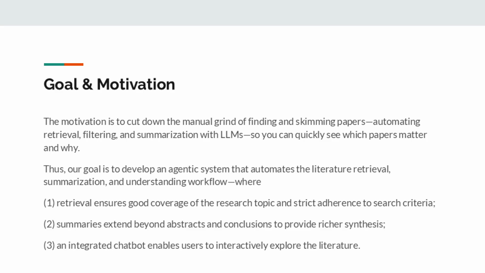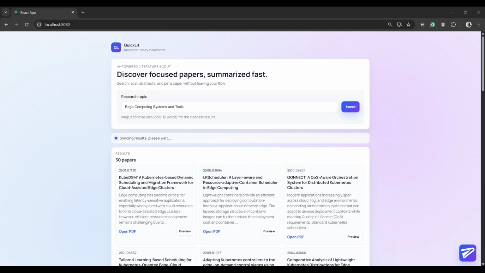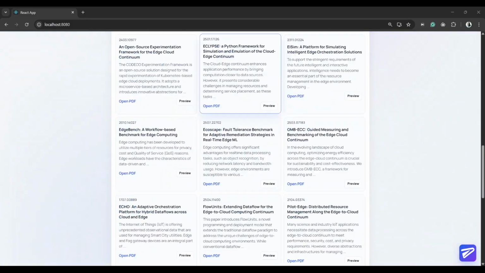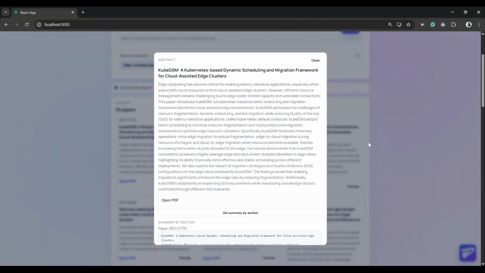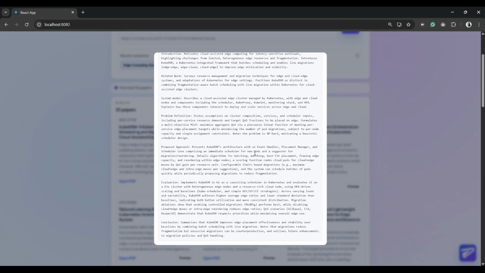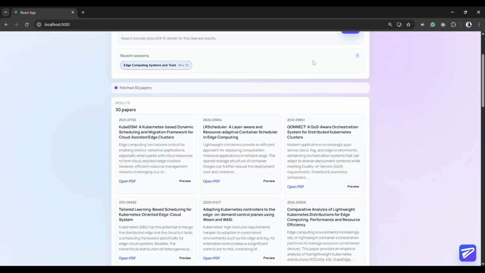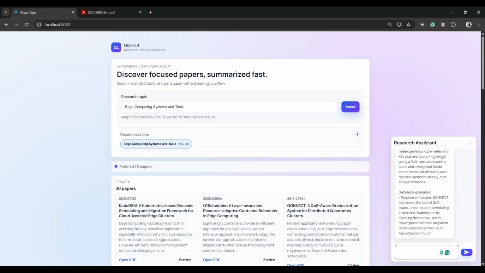So we'll start with the demo. As you can see, we have a pretty simple API. The user can search with their inputs, and it will output a maximum of 30 papers right now, and they can click on individual papers to get the abstract and the summaries. On the bottom right, there's the chatbot. The users can ask questions about all the papers that they searched for.